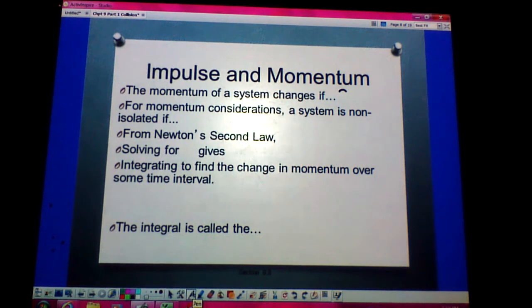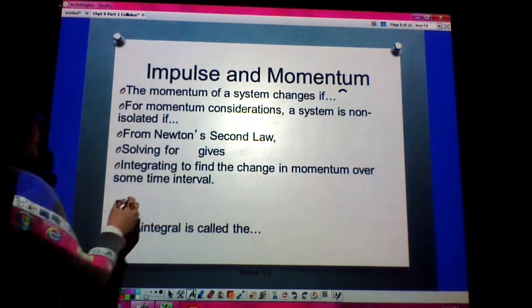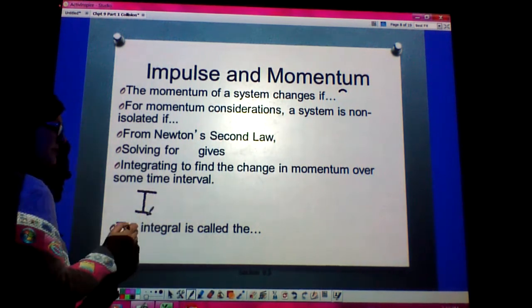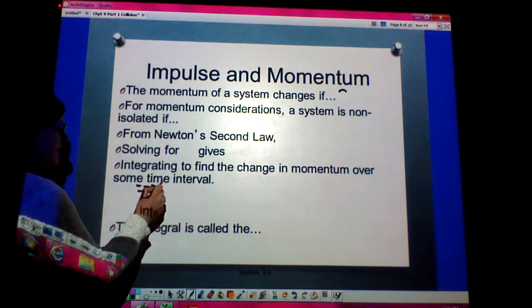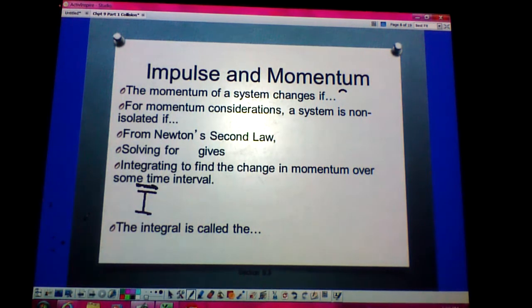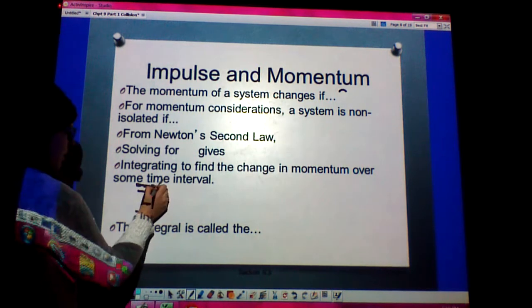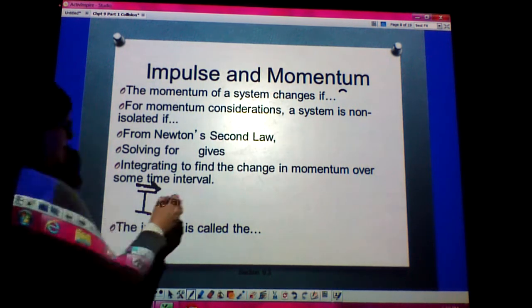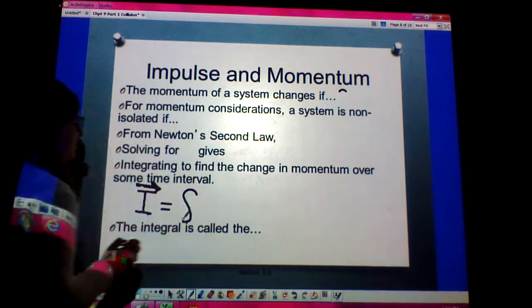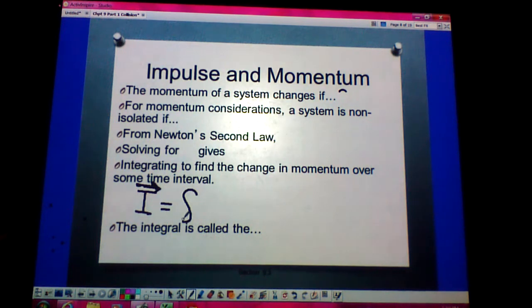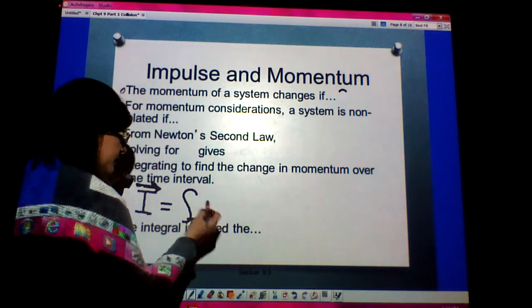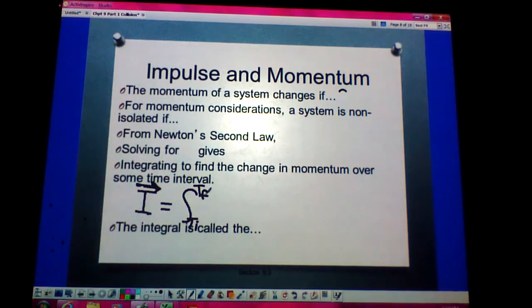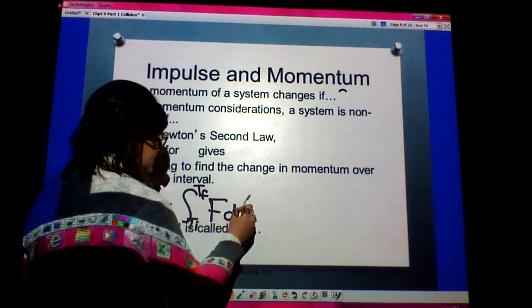Then as time approaches zero, I could say that impulse, which we symbolize with a capital I, and it is a vector, so we put an arrow above it, can also equal the integral from an initial time to a final time. So there are my bounds. And then we can say F dt.